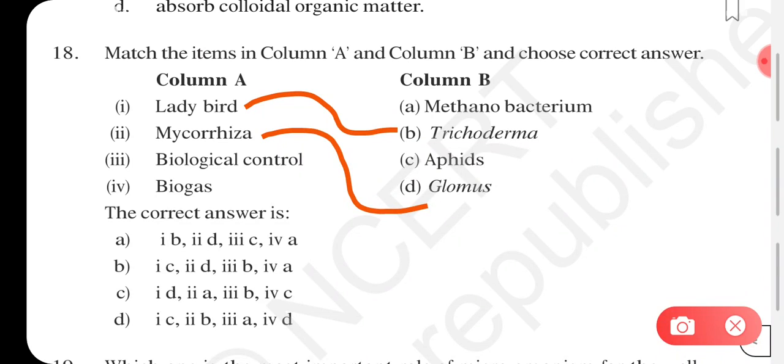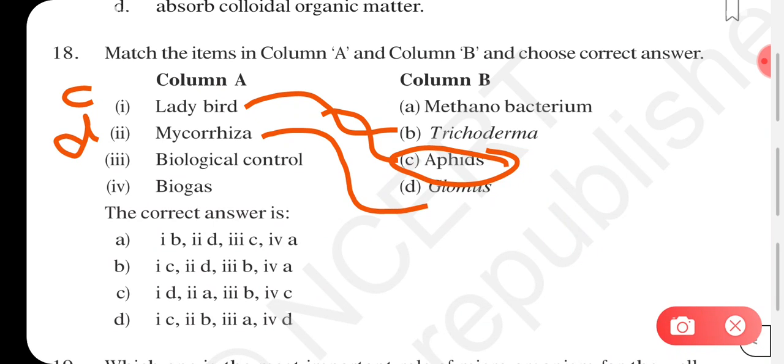Biological control. One second, why am I putting ladybirds on trichoderma, sorry, ladybirds will be for aphids. Ladybirds, aphids, let me keep writing here. And for mycorrhizae, it is going to be glomus. That is option D.